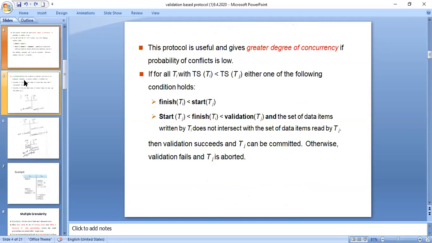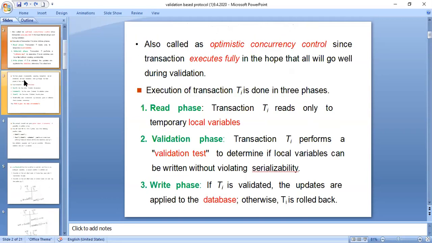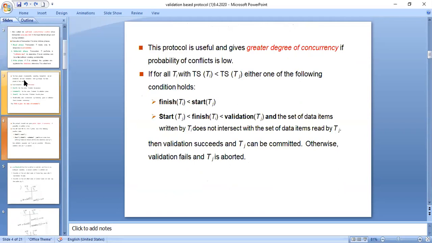The other name for validation based protocol is optimistic concurrency control, because it is going to give us a greater degree of concurrency, because the probability of conflicts is very low, since you are following these two conditions. Only if you can find these two conditions can you say that the validation based protocol is giving you optimistic concurrency control.